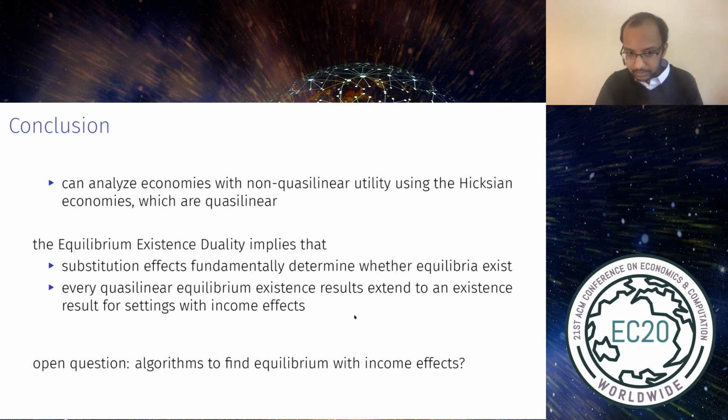I think one question that our work leaves open is about how to find equilibrium with income effects. The proof of our equilibrium existence duality is via a topological fixed point argument, which is non-constructive. And so it would be interesting to think about whether there are efficient algorithms to find equilibrium in settings with income effects.